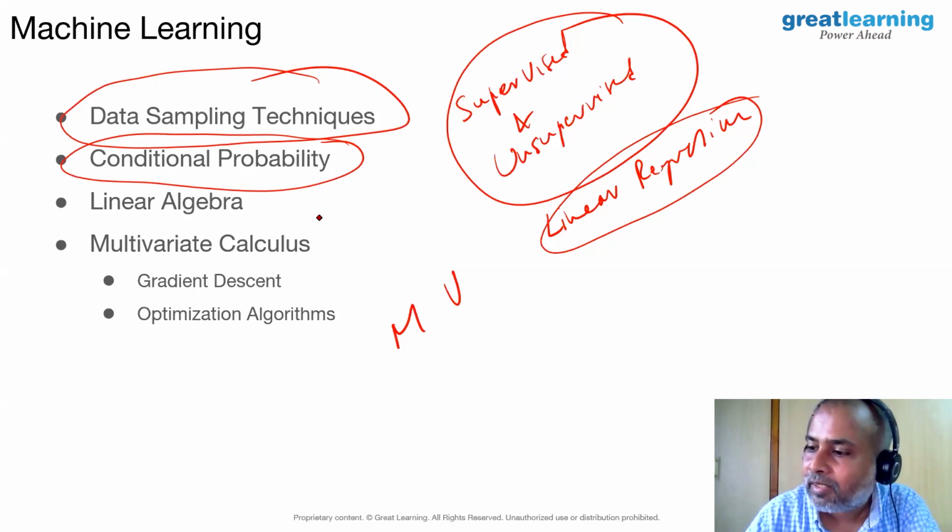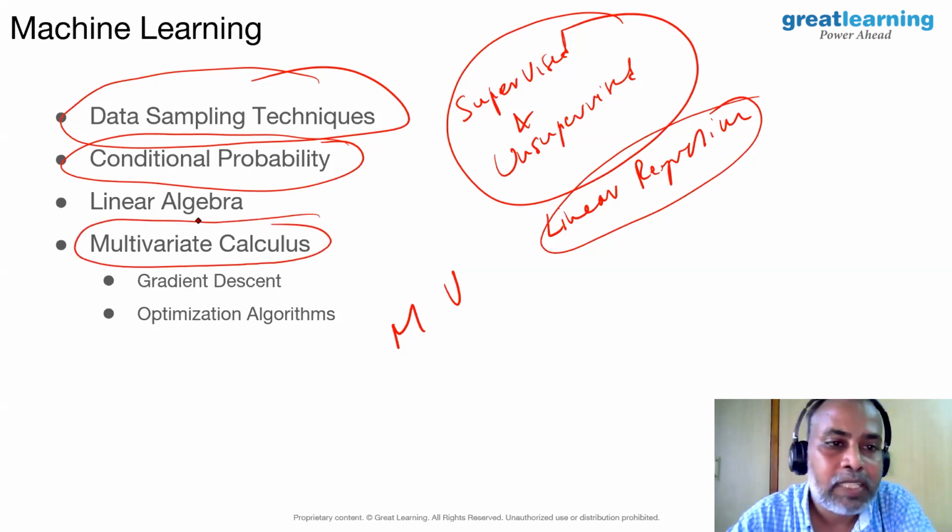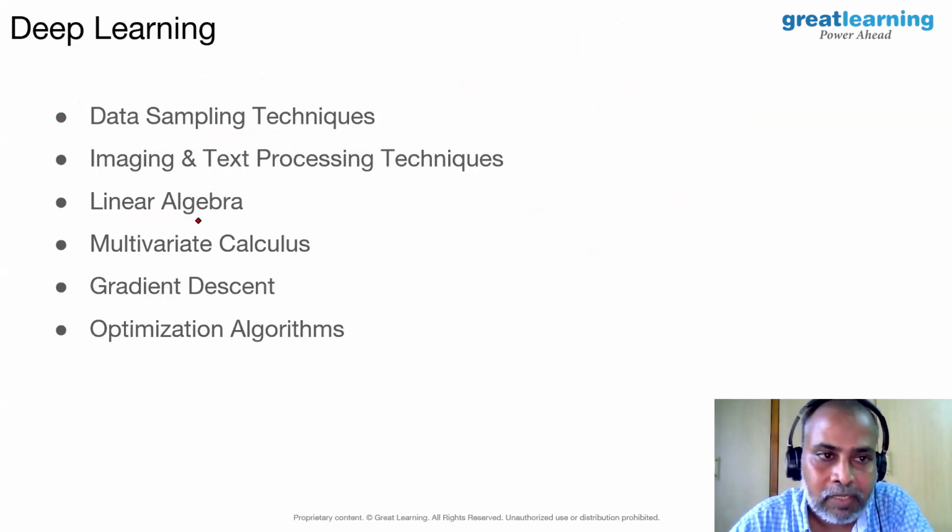Okay, and then there is something interesting called multivariate calculus. You should be proficient with gradient descent. That's more than sufficient. And also with optimization algorithms to fine tune the model. That's more than sufficient. Okay, and then when it comes to deep learning, our fourth case study, detecting COVID using chest X-rays.